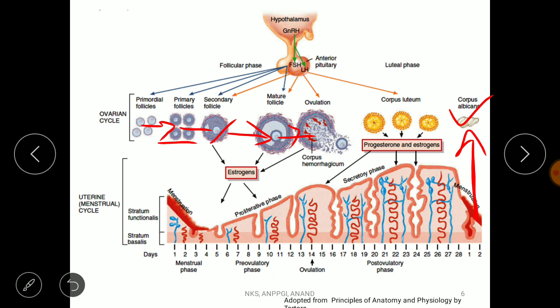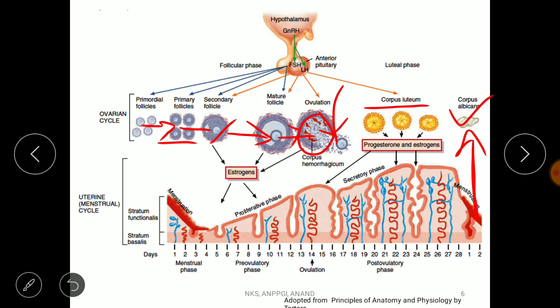phase, right? So here the Graafian follicle will rupture, right? So once it ruptures, the secondary oocyte is released, right? And the remaining theca interna and theca externa and other structures form the corpus luteum, okay? The corpus luteum secretes progesterone, right? And that progesterone gives feedback inhibition to completely stop the secretion of GnRH and then the LH.